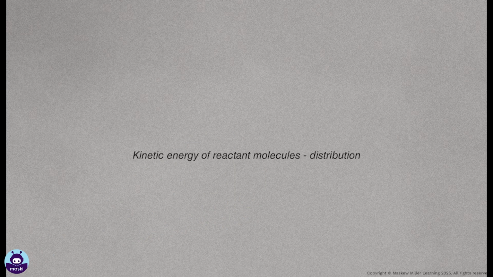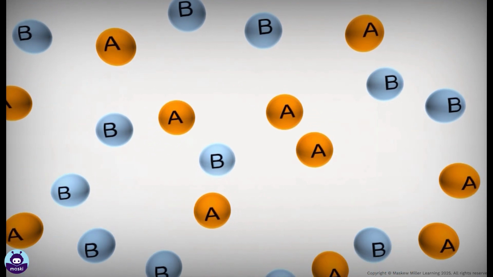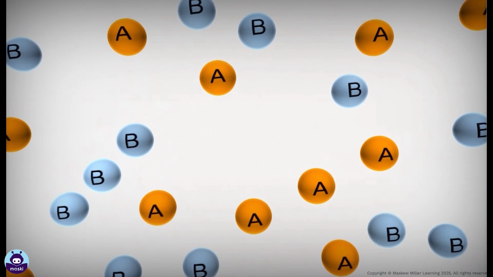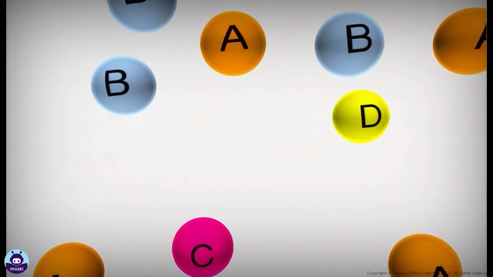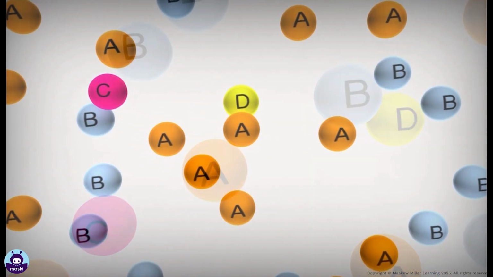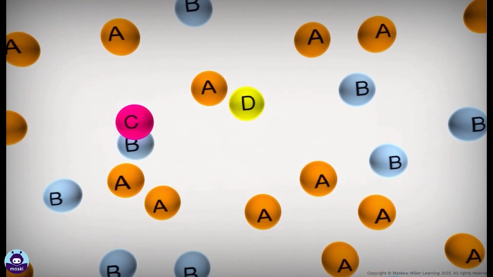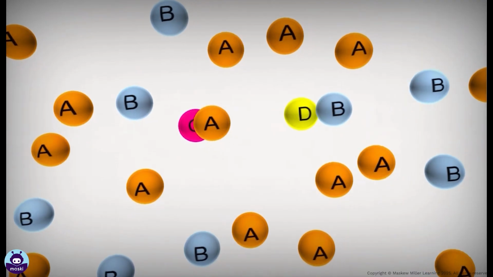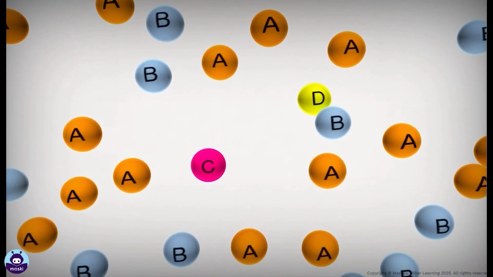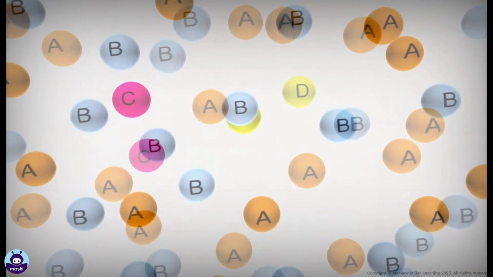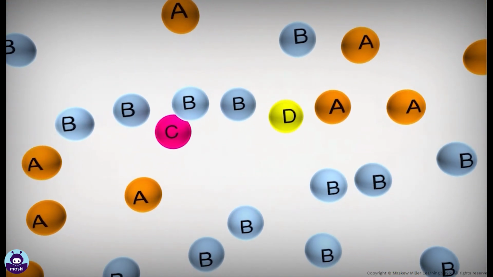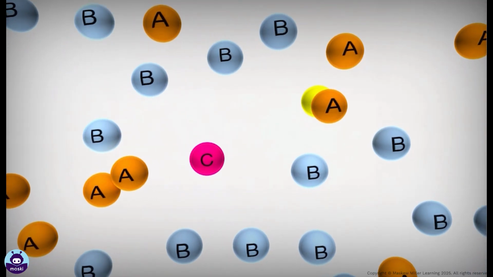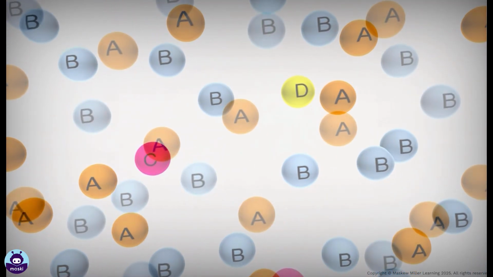Kinetic energy of reactant molecules, distribution. According to the collision theory of chemical reactions, only a fraction of the reactant molecules will have the required energy to result in effective collisions, that is, collisions that produce the product. It is not possible to measure or predict the behavior of one molecule. Instead, we predict the number of molecules in a reaction mixture having a certain kinetic energy.